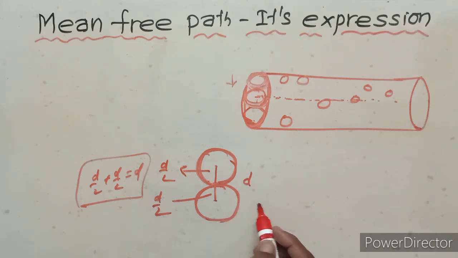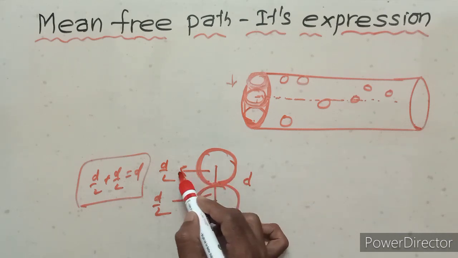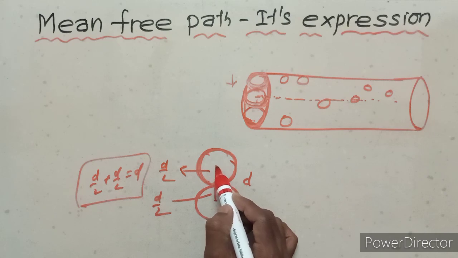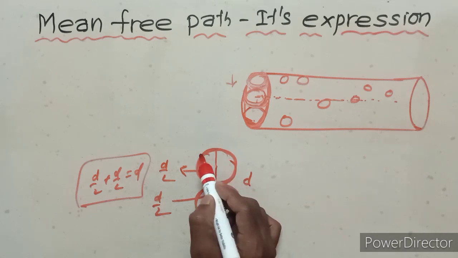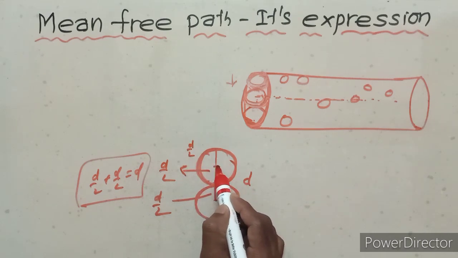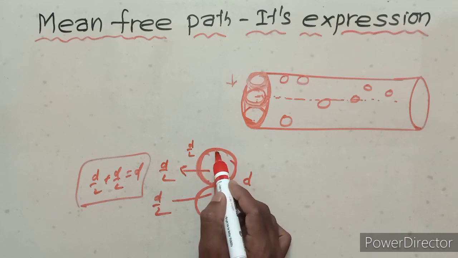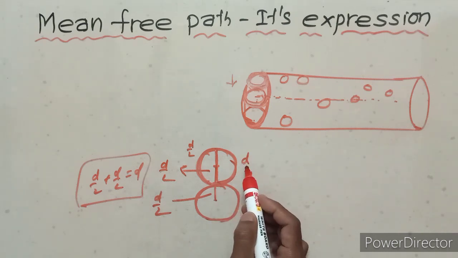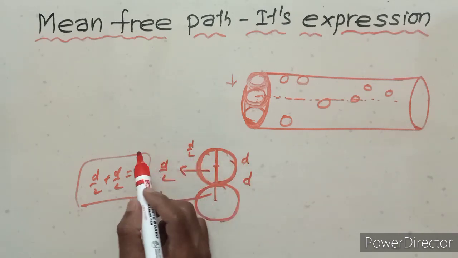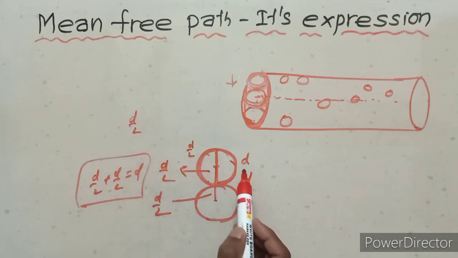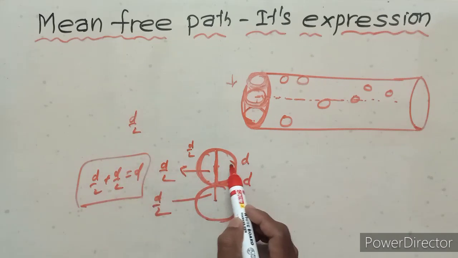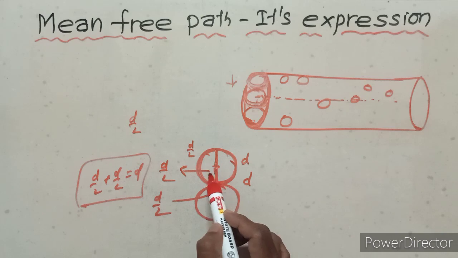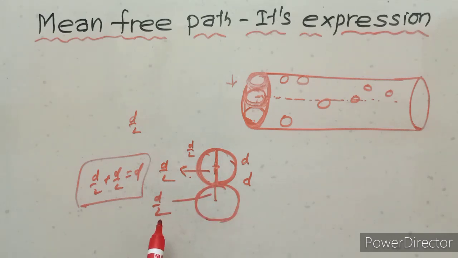So this is d upon 2, this is also d upon 2. So totally the diameter is d, but the radius is d upon 2. Diameter is d, radius is d upon 2. Okay,